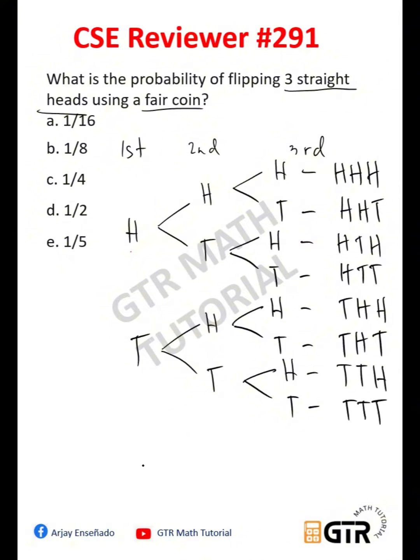So all in all, we have 8 outcomes over. So we want to have 3 straight heads. So therefore, 1 over 8 is the final answer, letter B.